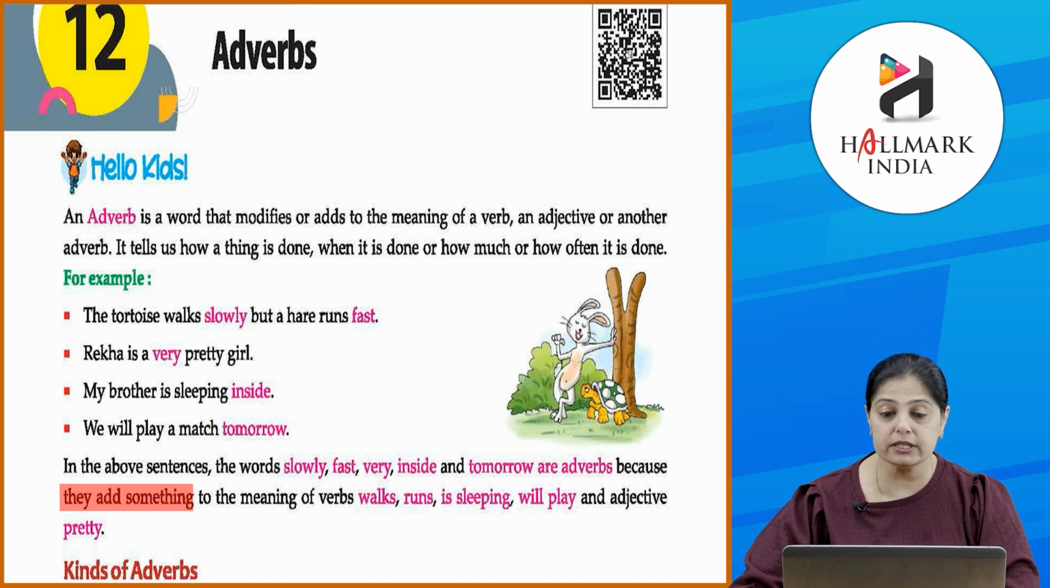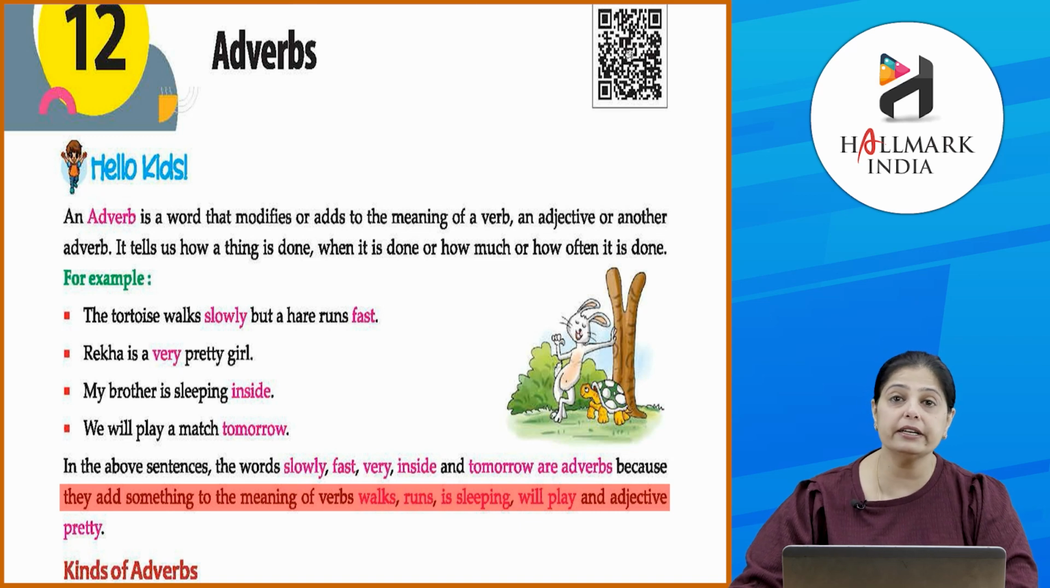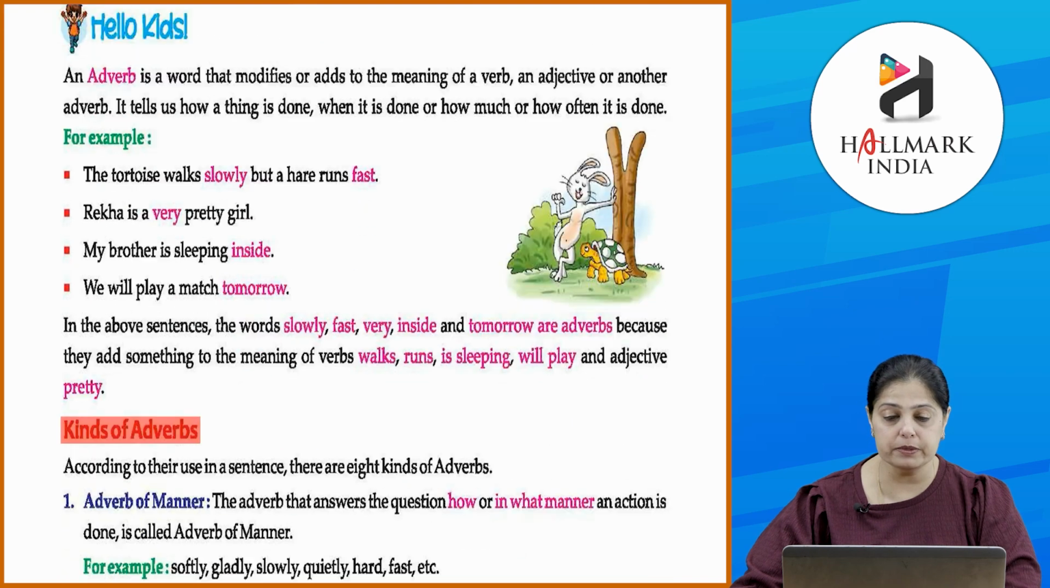Now इसमें verbs कौन से हैं? जैसे walks verb हो गया, runs हो गया. Okay, then if you see this pretty is a what? It is an adjective. Okay, फिर if you see is sleeping is verb. Okay, will play, that is a verb. Okay, तो अभी आपने देखा कि they have added something more, and in detail to these verbs. Okay, so now let's look at the kinds of adverbs.